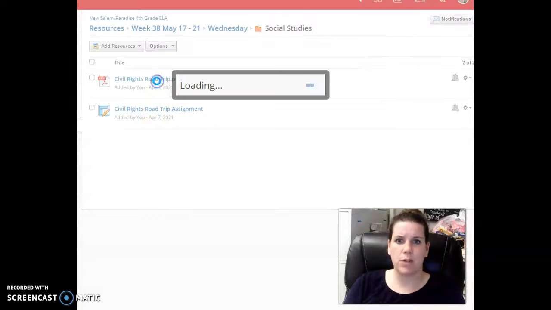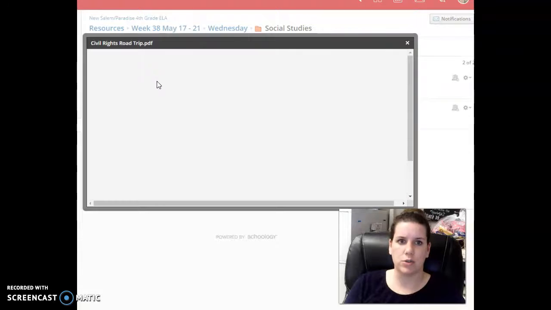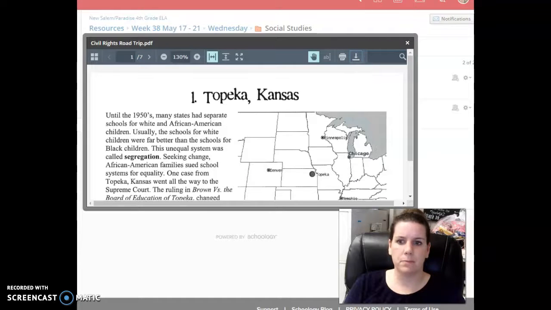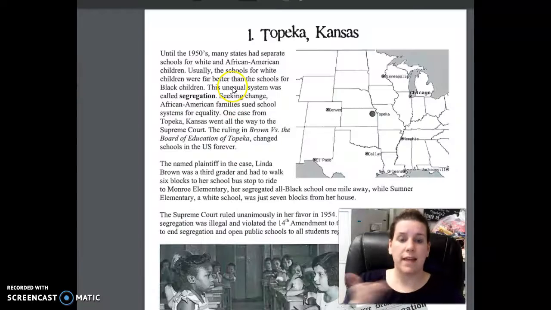And then this is what your worksheets are actually going to look like. So I'm going to download them here so they're a little bit bigger for you to see. But again, first one's Topeka, Kansas. So you are going to read about it. You are going to figure out what the important date is, who the important person or people are, and then a small sentence about what happened and what you read about.